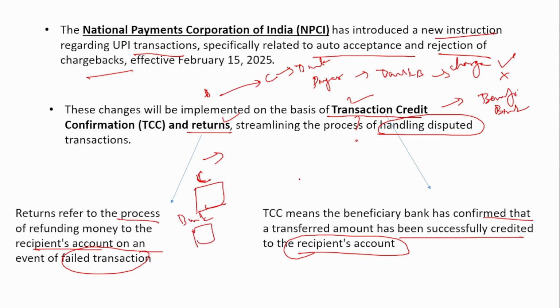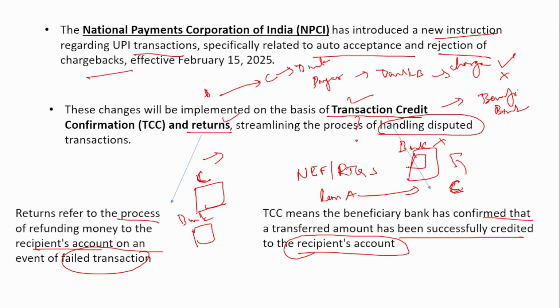Even in case of NEFT or RTGS, when the remitter A initiates the NEFT or RTGS transaction, sometimes it does not get credited to the customer C or the beneficiary C due to various reasons. What happens in that case is that it gets stuck with the beneficiary bank itself. Let C's beneficiary bank be X. In that case, it will be stuck with the beneficiary bank.